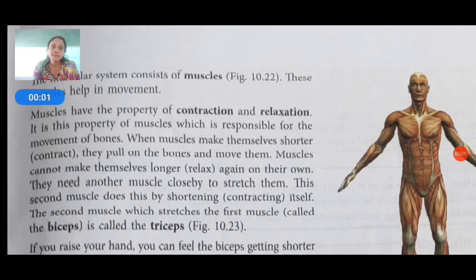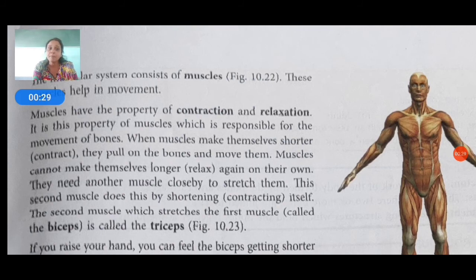The muscular system consists of muscles. These help in movement of our body. Muscles have the property of contraction and relaxation. It is this property of muscles which is responsible for the movements of bones. When muscles make themselves shorter, they pull on the bones and move them.